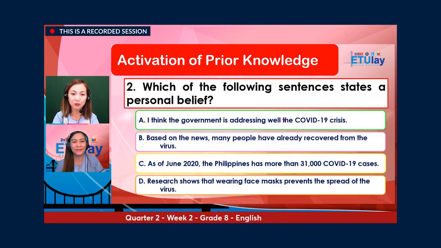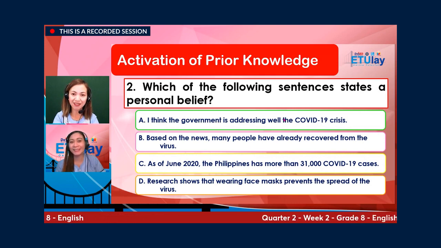Number two, which of the following sentences states a personal belief? A. I think the government is addressing well the COVID 19 crisis. B. Based on the news, many people have already recovered from the virus. C. As of June 2020, the Philippines has more than 31,000 COVID 19 cases. D. Research shows that wearing face masks prevents the spread of the virus. What's your answer? And the correct answer is letter A.